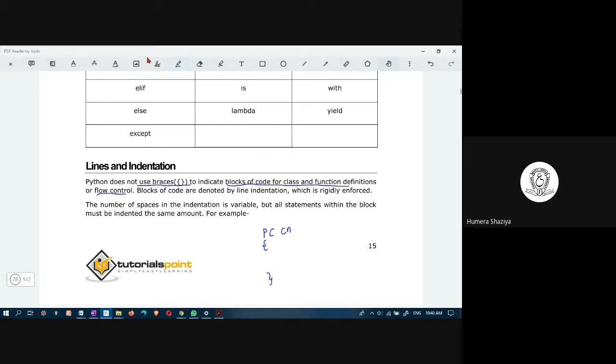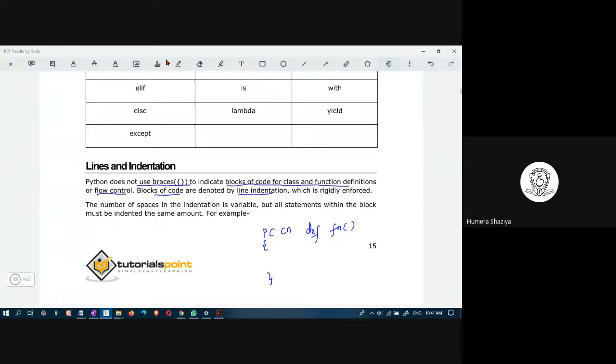Blocks are denoted by line indentation. Line indentation means what? Suppose you have this function, def function name, the following line is the line that belongs to this function, right? That is the block of code that belongs to this function.